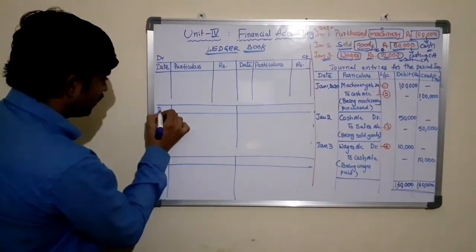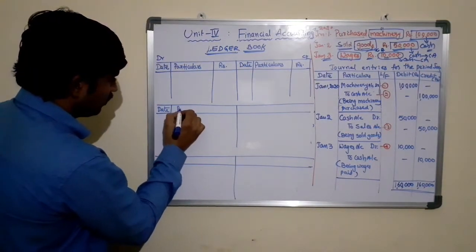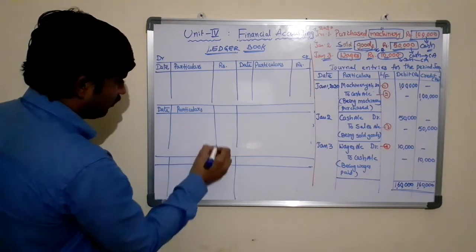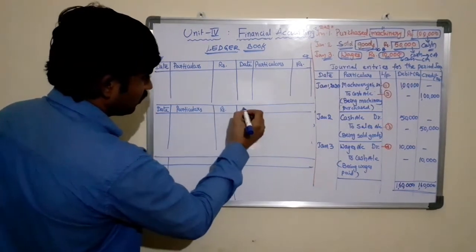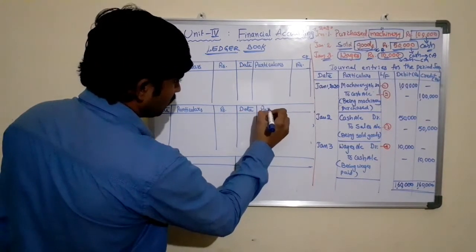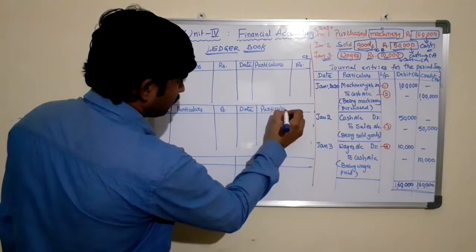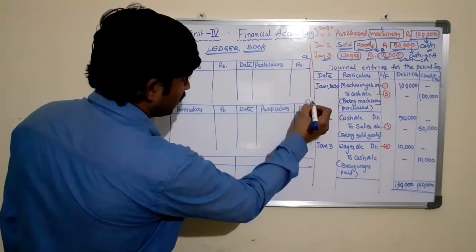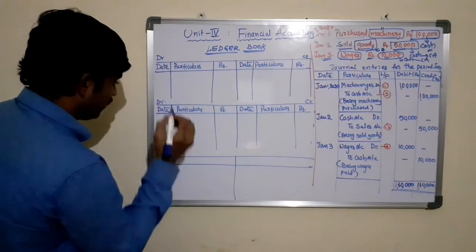Similar manner, second one also, date, particulars, amount in rupees, date, particulars, amount in rupees. Here credit, it is debit.